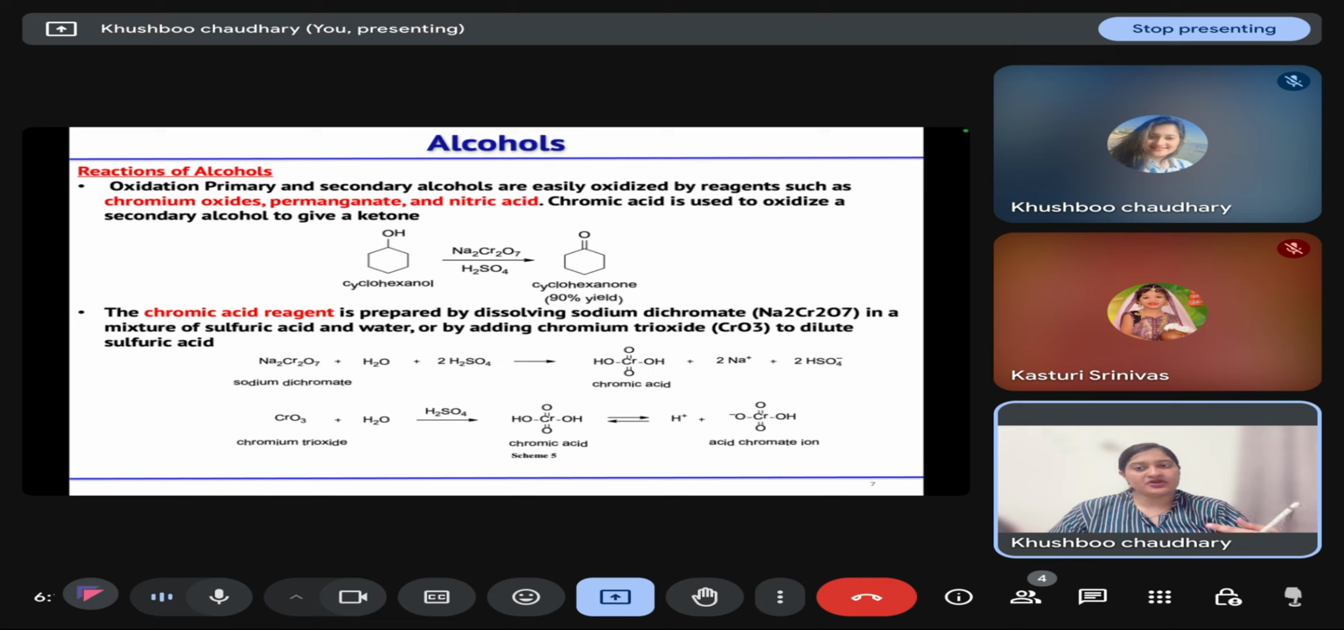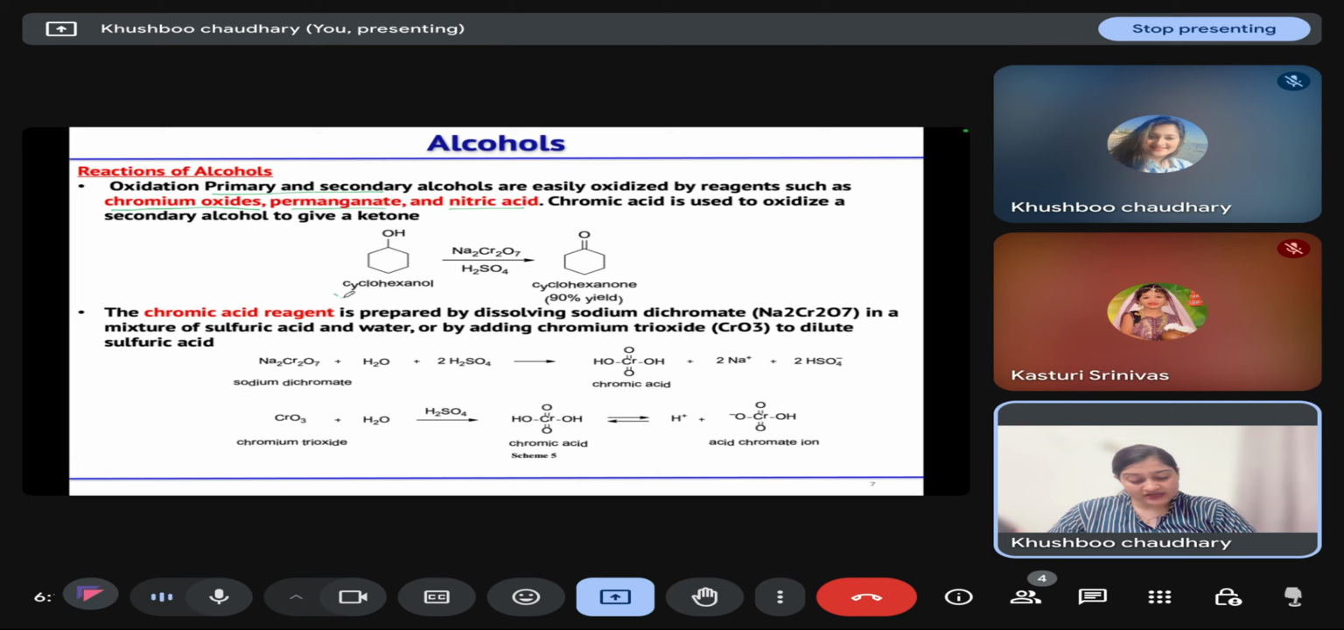So alcohols can be oxidized to ketone or aldehyde or acid, but only primary and secondary alcohols can be oxidized. Tertiary alcohols generally do not oxidize. For oxidation of primary and secondary alcohols, the first and most common reagent that we are going to use is chromium oxides or permanganate solution and nitric acid.